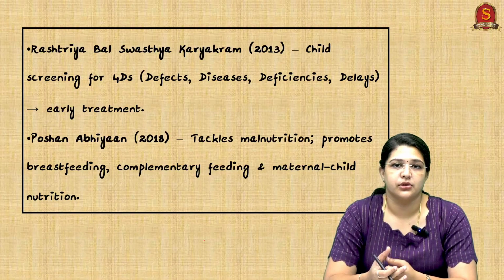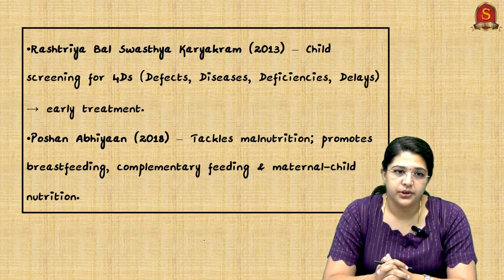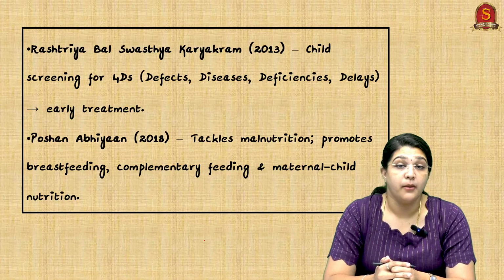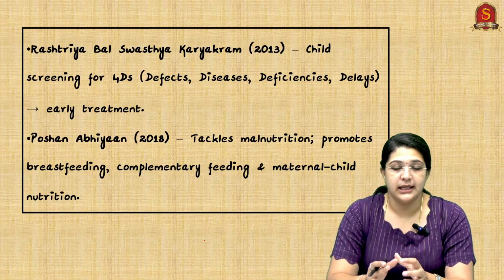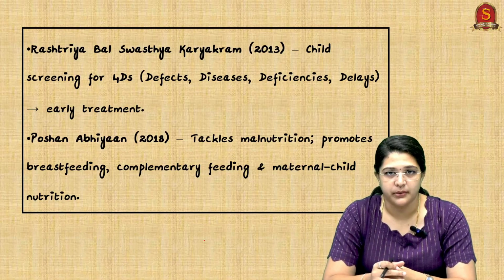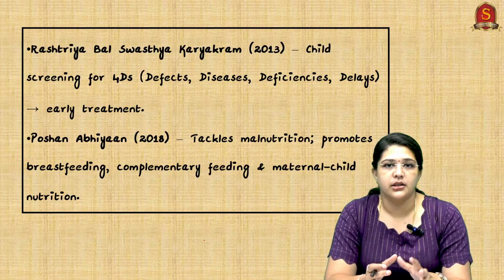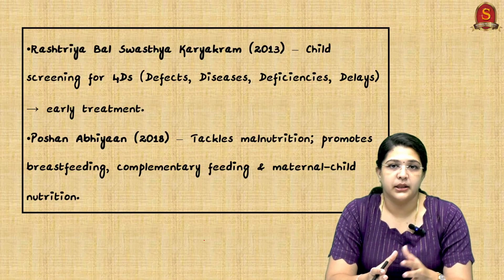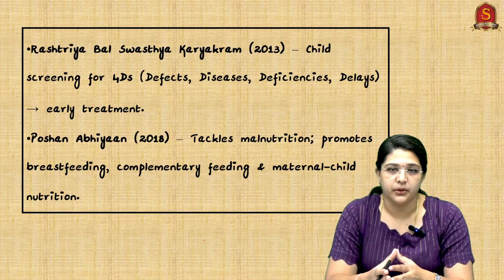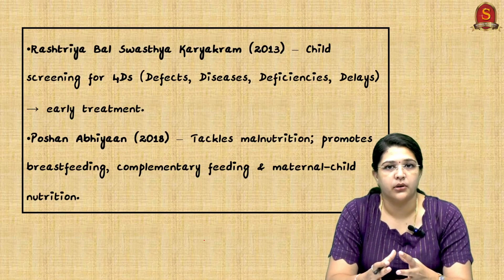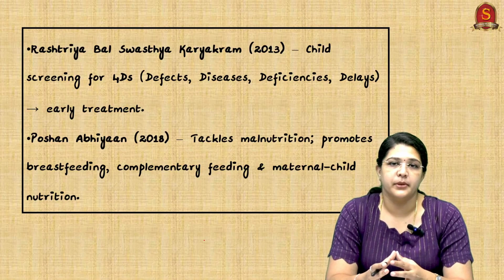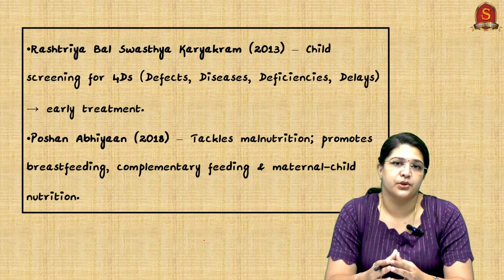So which is very much concentrating on malnutrition, promoting breastfeeding, complementary feeding and maternal child nutrition. So under this Poshan Abhiyan, we have fortified foods which help in holistic nutrition availability. Because food security is not just availability of food, but availability of quality food which is nutritious. That is the basis, that is the concept about food security, and Poshan Abhiyan is one of the major schemes which works on food security.